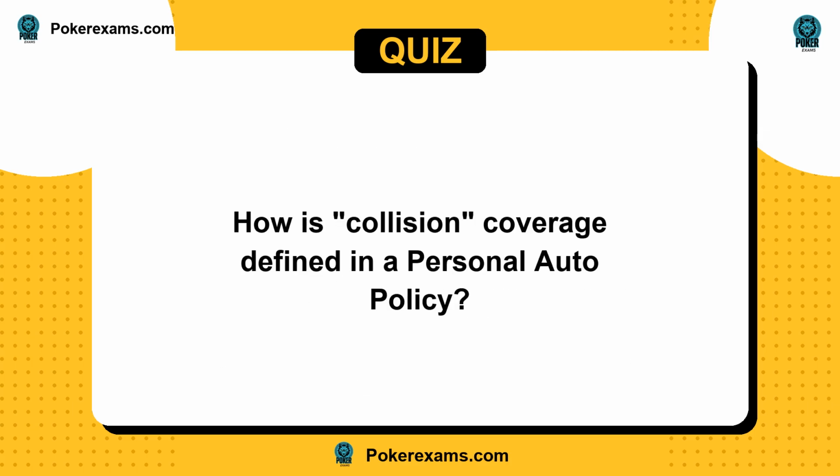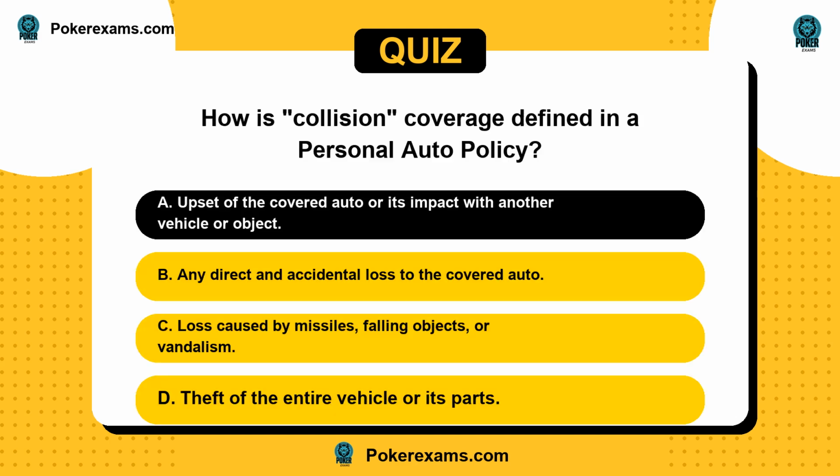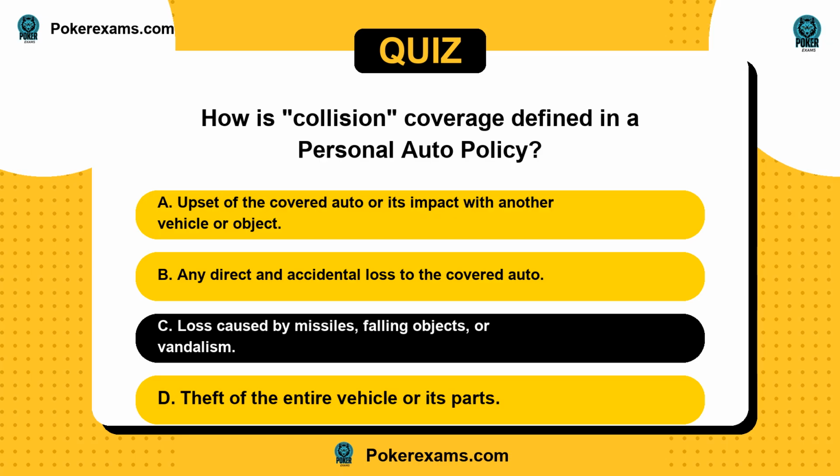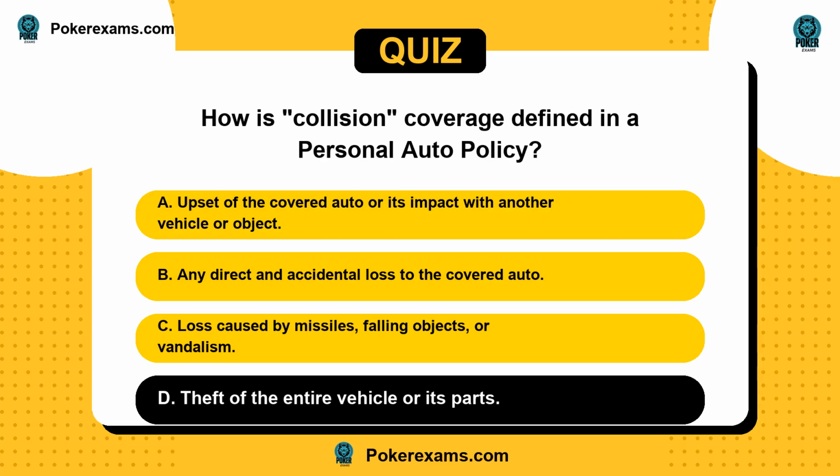Next question. How is collision coverage defined in a personal auto policy? Is it A, upset of the covered auto or its impact with another vehicle or object? Or B, any direct and accidental loss to the covered auto? C, loss caused by missiles, falling objects, or vandalism? Or D, theft of the entire vehicle or its parts?